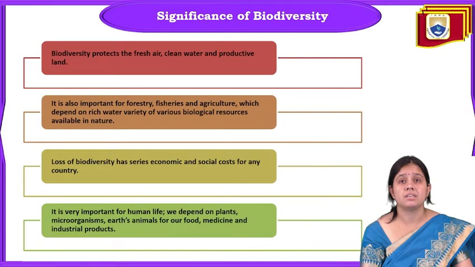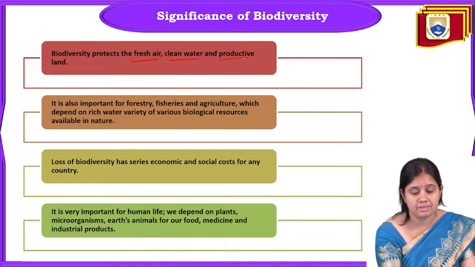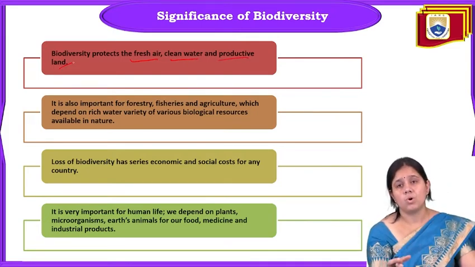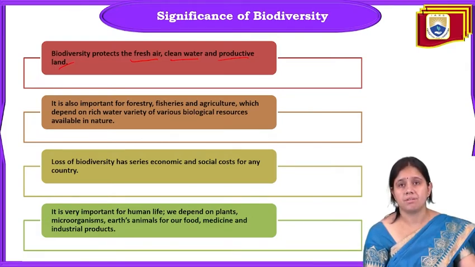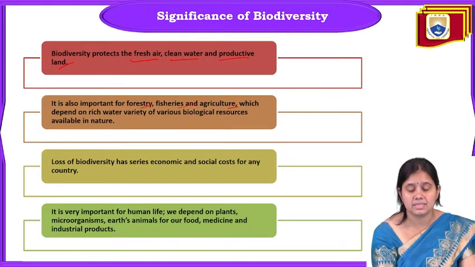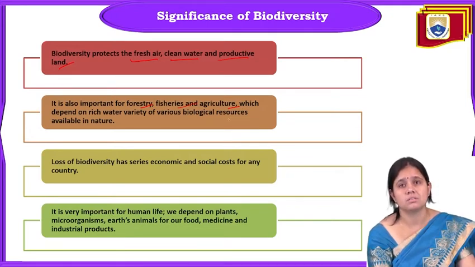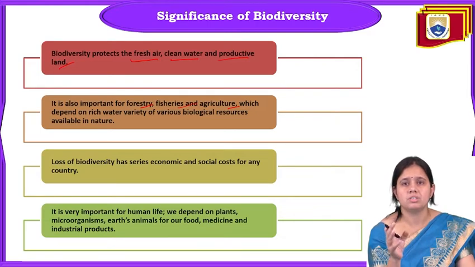Biodiversity protects the fresh air, clean water and productive land. Biodiversity gives us fresh air, clean water and productive land. Biodiversity means air, water, productive land, anything that is there, so they protect us with fresh air, clean water and productive land. It is important for forestry. It has importance for forestry, fisheries and agriculture, which depend on the rich variety of various biological resources available in the earth, in nature. Whatever is available in nature comes under biodiversity.